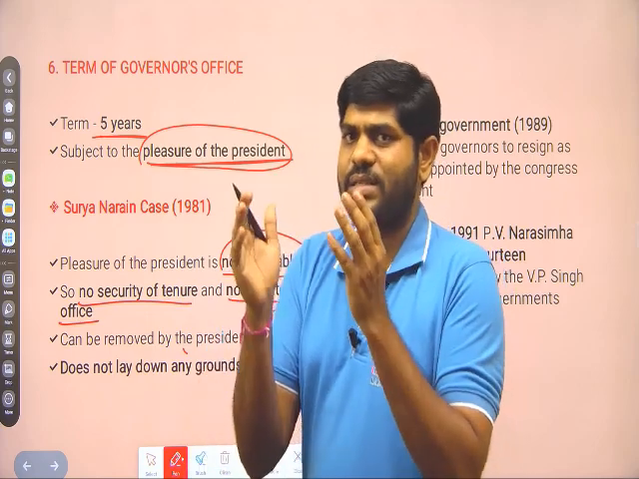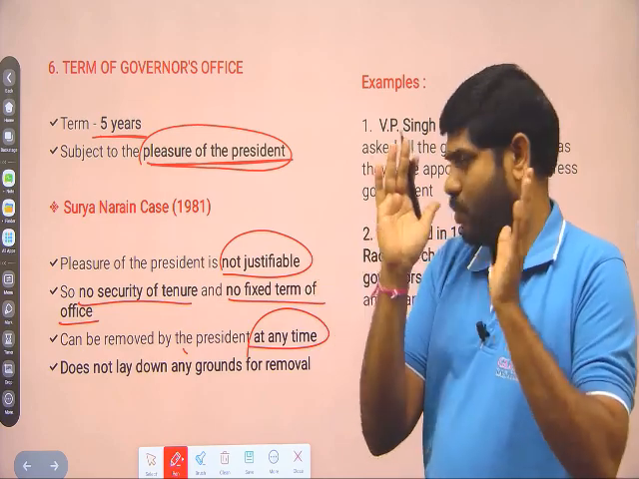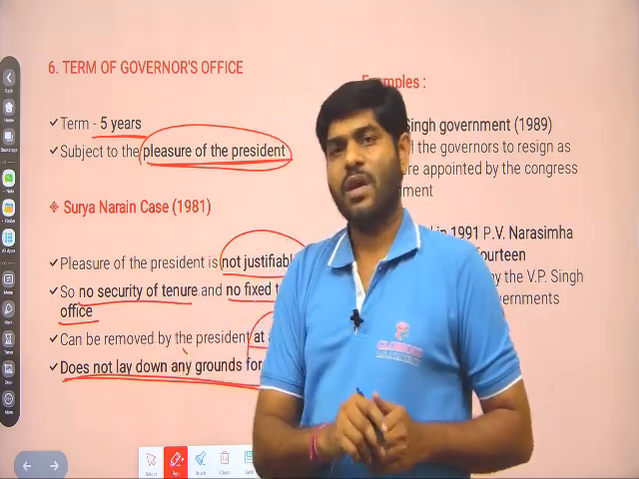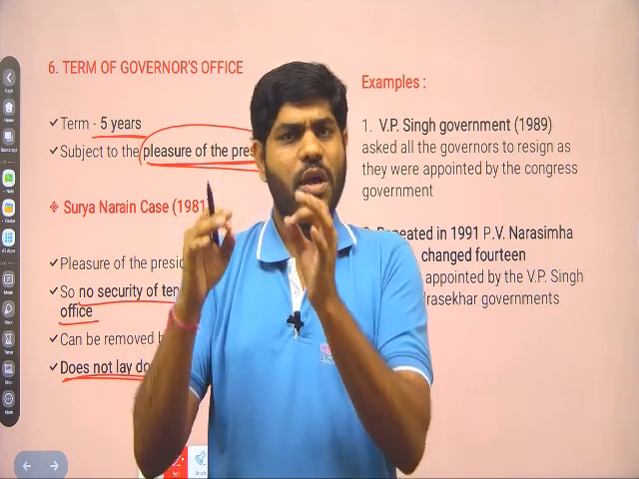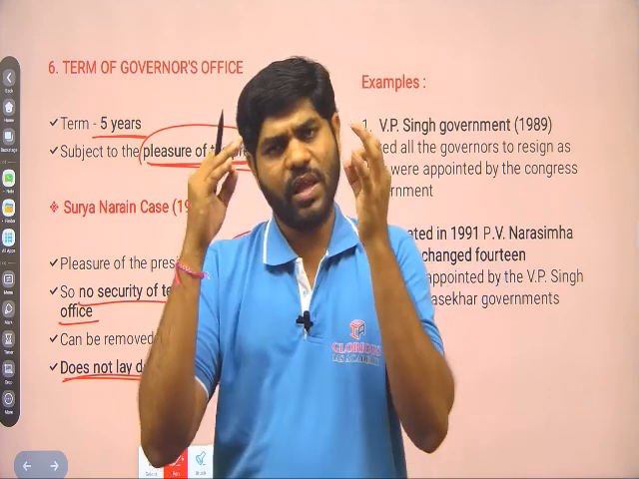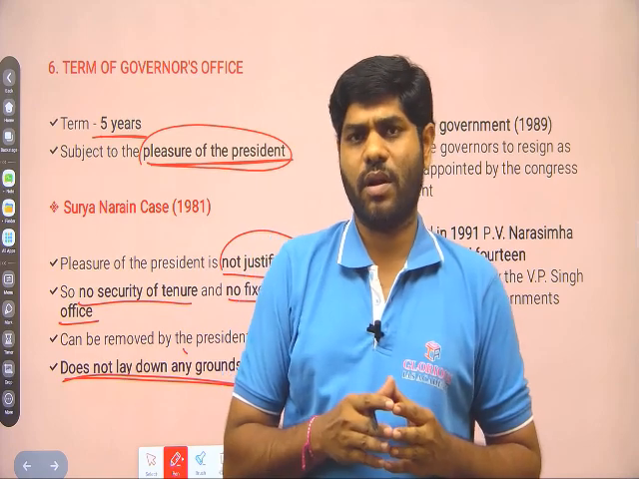As long as the President wants, he will stay in the office. If the President wants to remove him, he can remove him. The Constitution does not lay down any grounds for the removal. So the central government need not mention any grounds. Without any reason, the governor can be removed from the office.